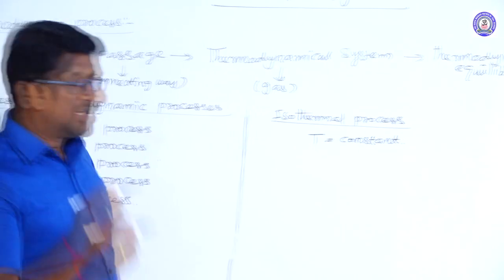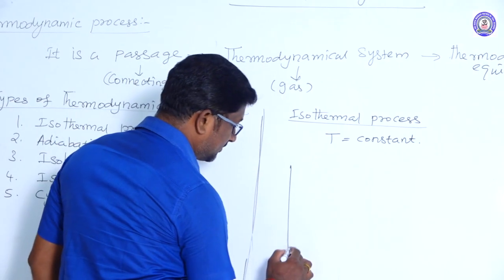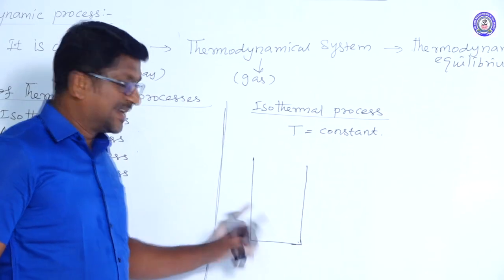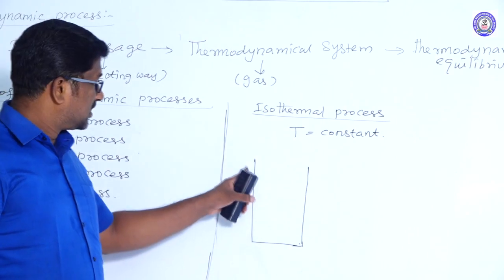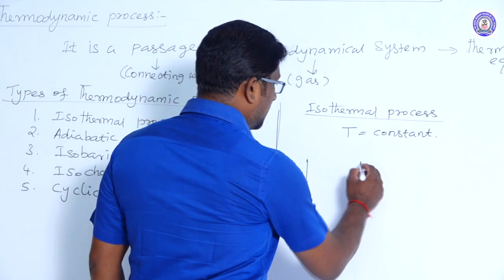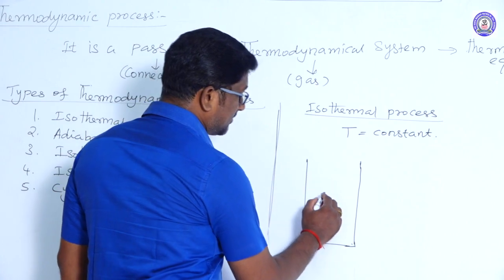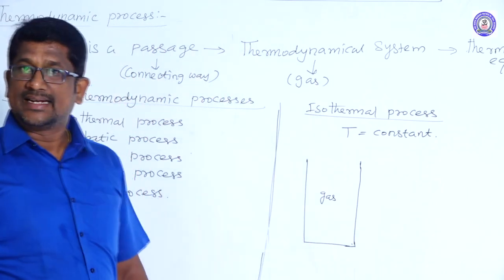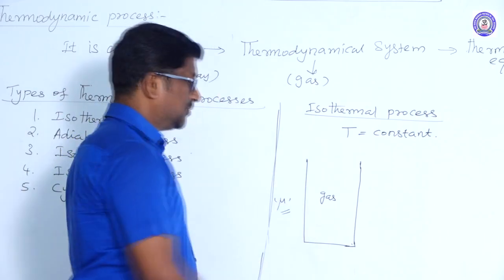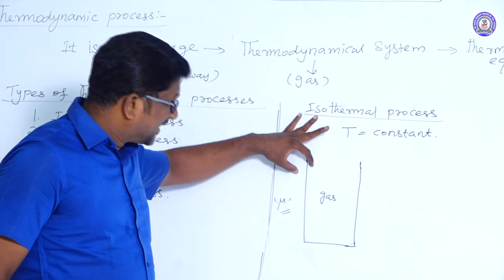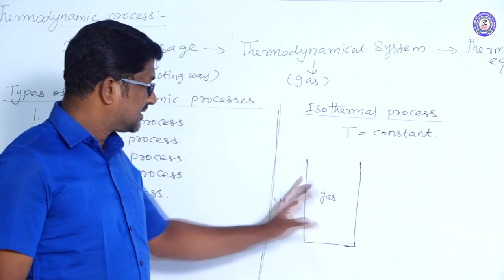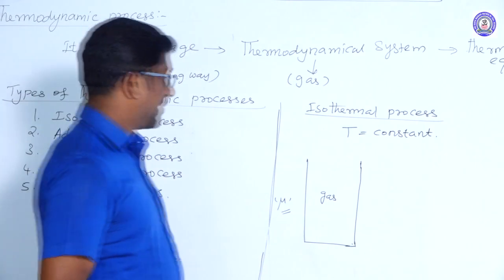Right. Suppose let us consider a cylinder with conducting walls and conducting bottom. So this is a cylinder, okay, which consists of conducting walls and conducting bottom, right? And it contains one of the ideal gases. Suppose the amount of gas is taken as mu moles, right?